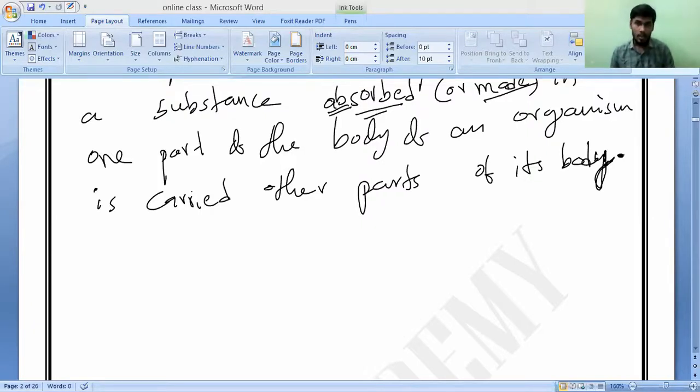Is it yes or no? So definitely it is not done by everybody. It is not done by every organism, every cell or tissue. Only particular tissues or particular organs do this transportation process in plants and animals. Is it yes or no?